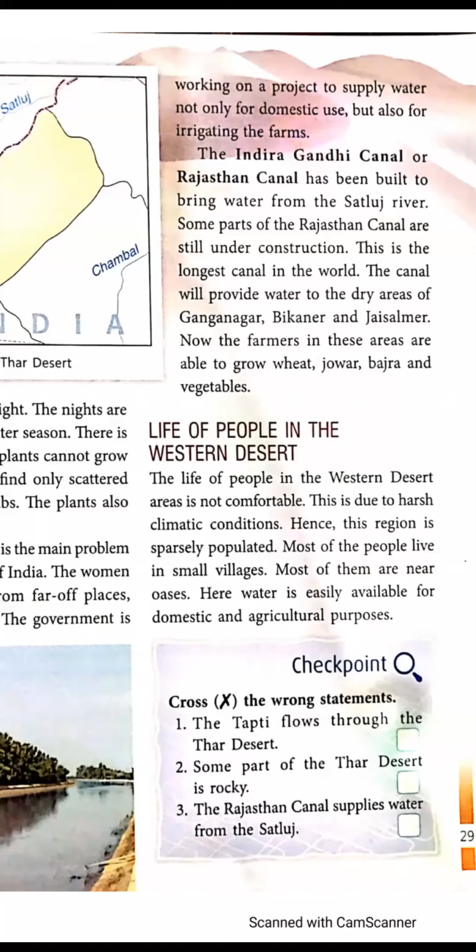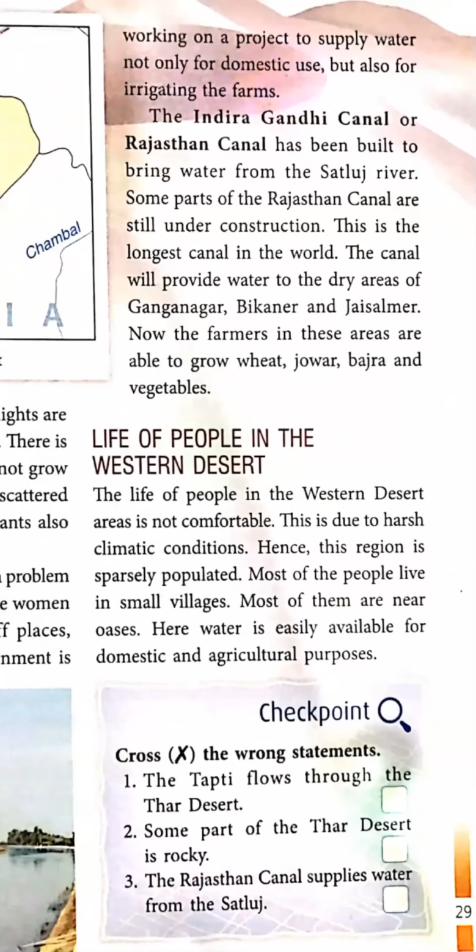Which is the longest canal? Indira Gandhi Canal, or you can say Rajasthan Canal. The canal will provide water to the dry areas of Ganganagar, Bikaner, and Jaisalmer, where rainfall is very less. That's why they are dry.